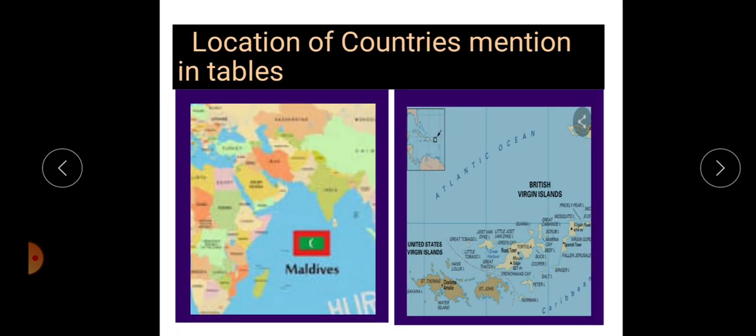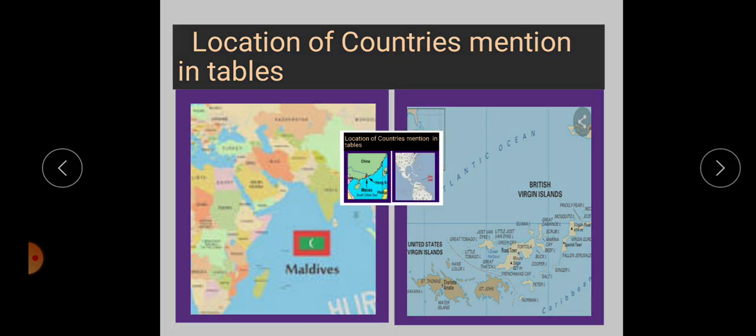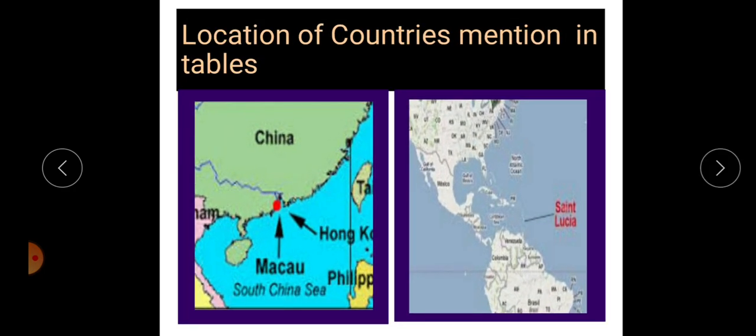Now we can see the location of these places, because these are island locations and coastal areas. The Maldives is located in the Indian Ocean. Then the British Virgin Islands are located in the Atlantic Ocean. Then Macau is located in the Pacific Ocean. Then Saint Lucia is located in the Atlantic Ocean, in a part of the Caribbean Sea.